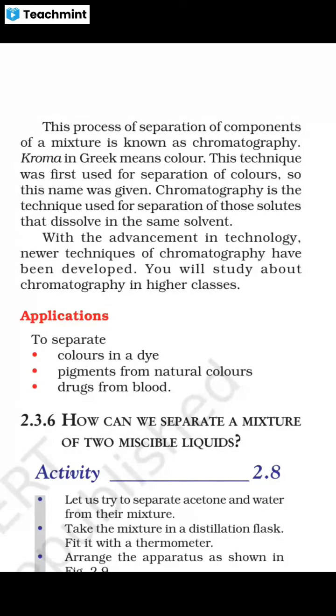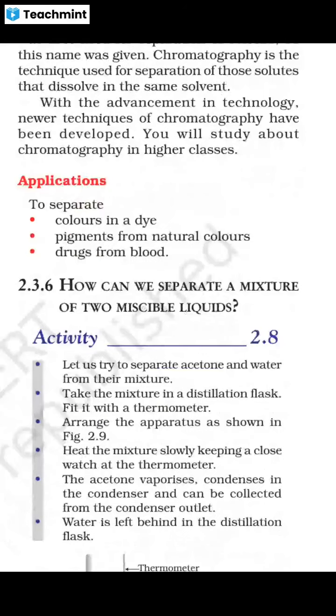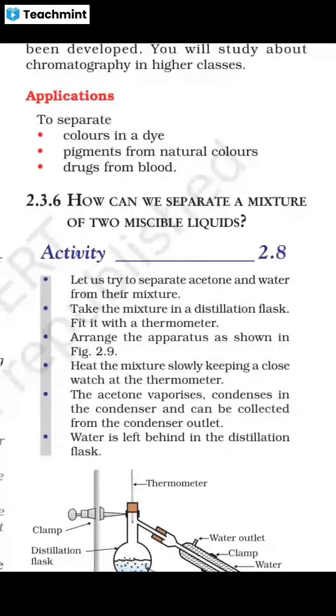With the advancement in technology, newer techniques of chromatography have been developed. We will study about chromatography in higher classes. Chromatography finds uses in separating colors in a dye, pigments from natural colors, drugs from blood.